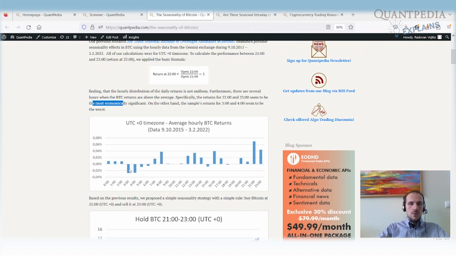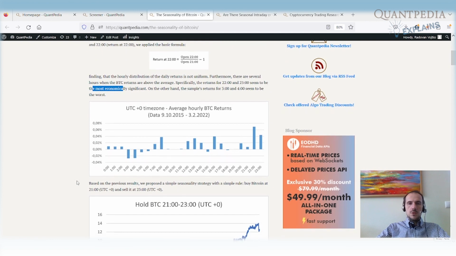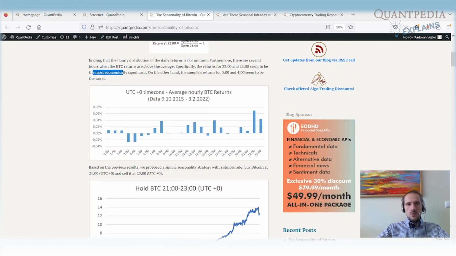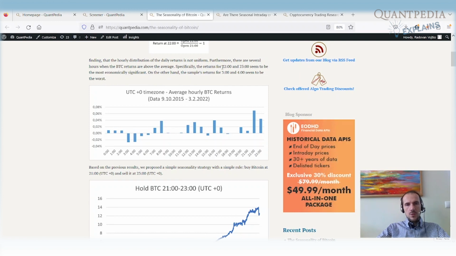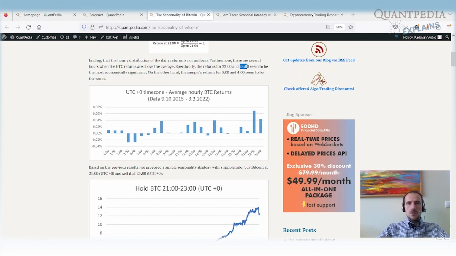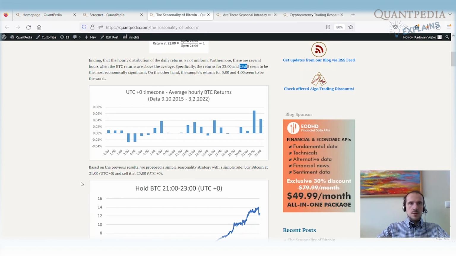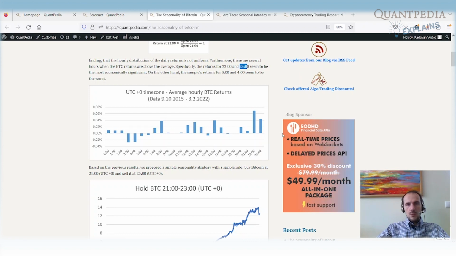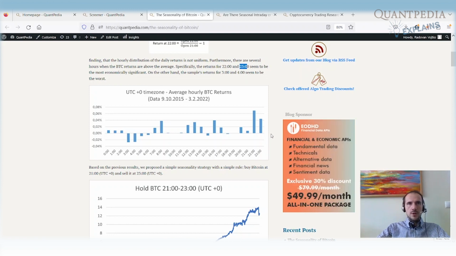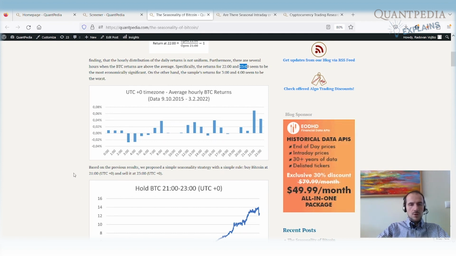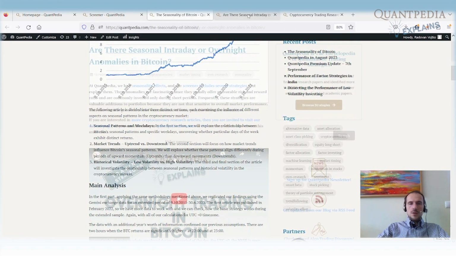And on the other hand, the returns over the night, 300 and 400 UTC time, seem to be the worst. Now, what is the most interesting part is that those 2 hours, the hour starting 21 UTC ending 22 UTC and another hour starting 22 UTC ending 23 UTC, are the hours when all of the main exchanges are closed. So the seasonal or overnight effect in Bitcoin is mainly related to liquidity. That's the time when most main stock exchanges, like the New York Stock Exchange, London Stock Exchange, Frankfurt Stock Exchange, Sydney, Shanghai, Hong Kong, whatever, are closed, and during this time there is significant return in Bitcoin. But more of that is written in the previous article.